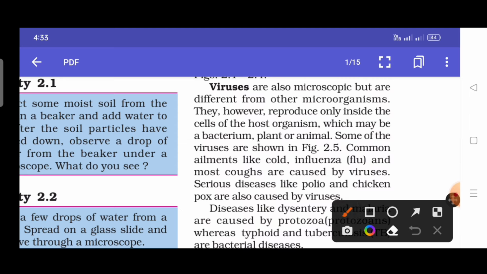So what about viruses? Now, viruses are also microscopic but are different from other microorganisms. They, however, reproduce only inside the cells of the host organisms, which may be a bacterium, plant or animal.